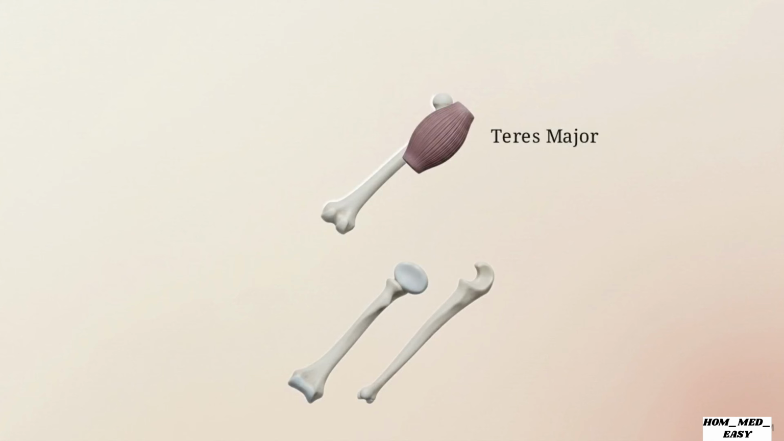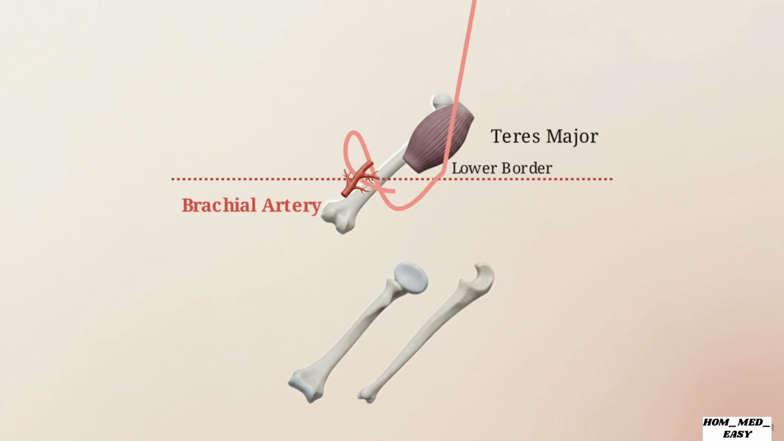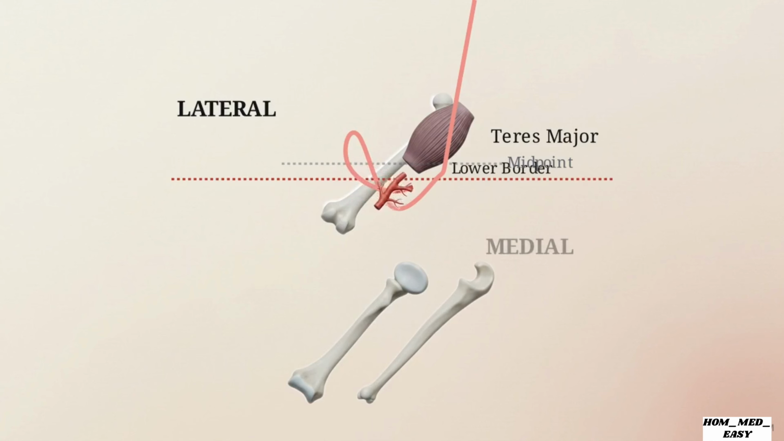To find the exact origin point of our artery, we first locate the lower border of the teres major muscle. The moment the main arterial line crosses this specific muscular boundary, it becomes the brachial artery. Initially, the vessel tracks downward and laterally, running along the upper part of the arm. Halfway down, it makes a topographic shift. The artery alters its course to pass medially in the lower half of the arm.